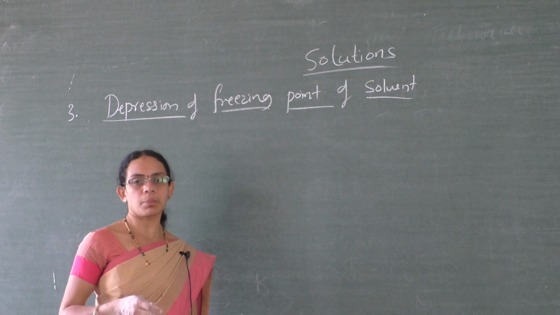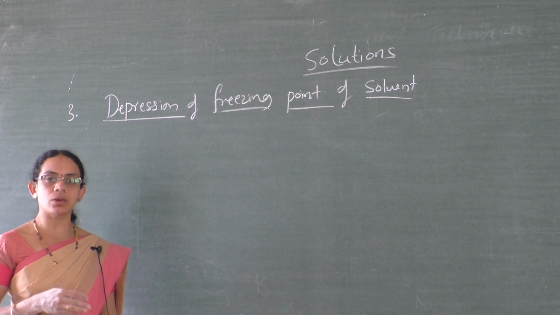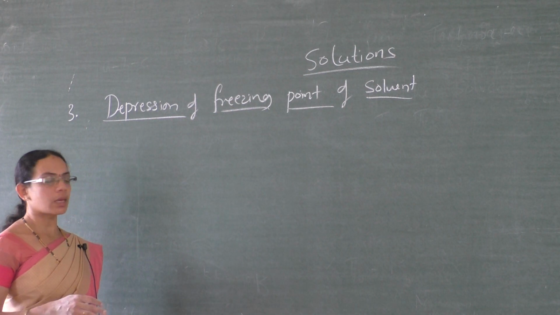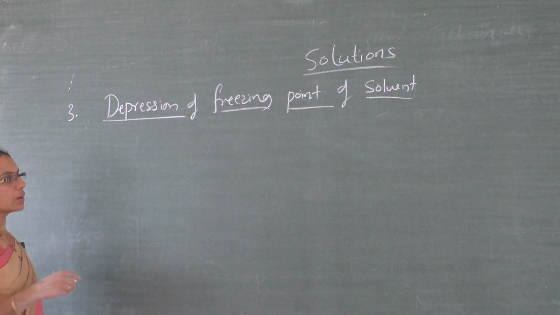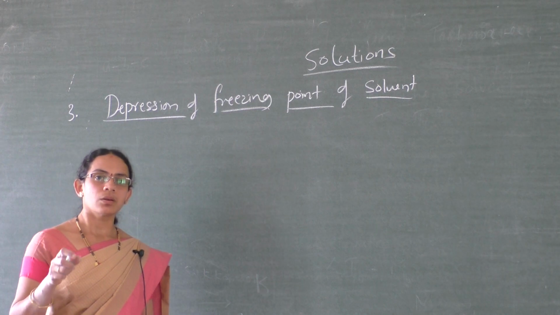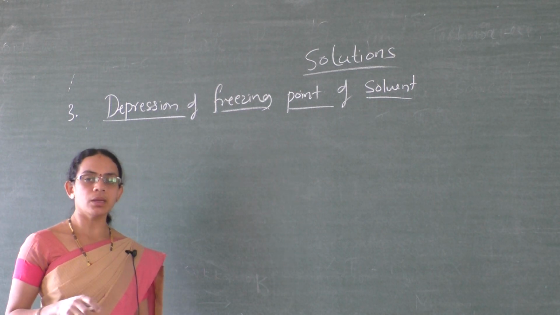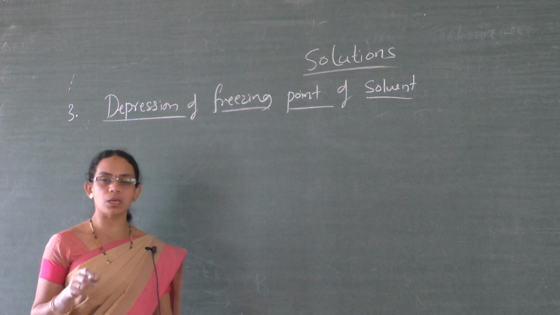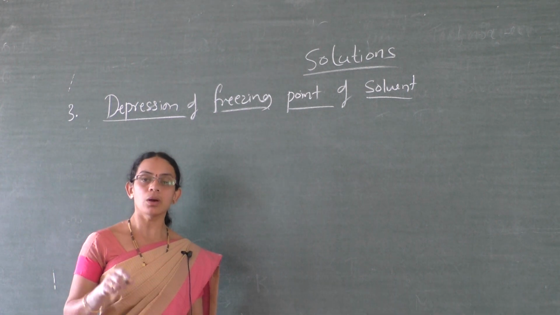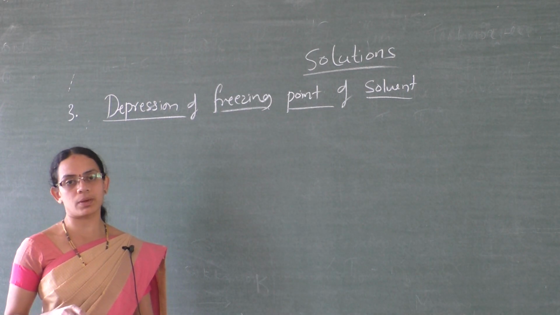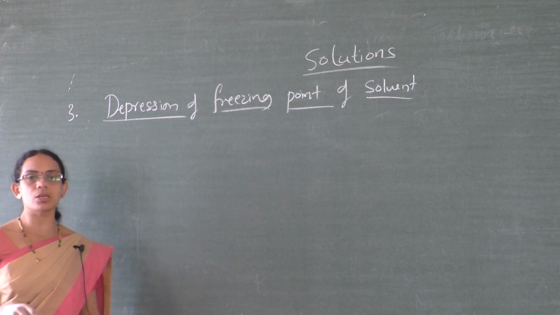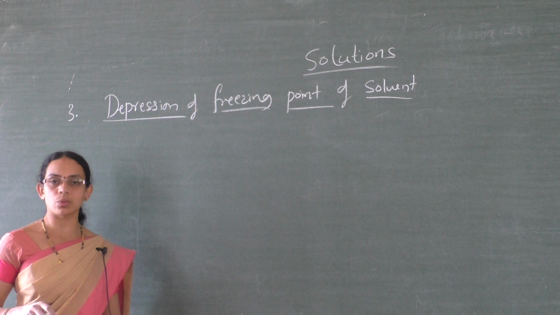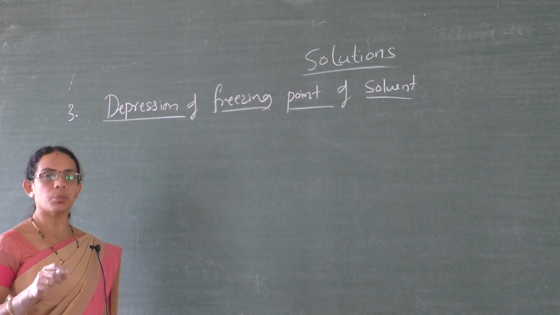A solution will freeze when its vapor pressure becomes equal to the vapor pressure of the pure solid solvent.